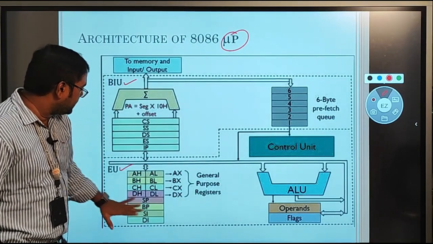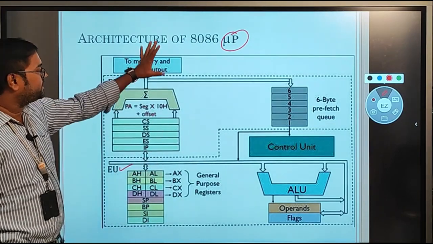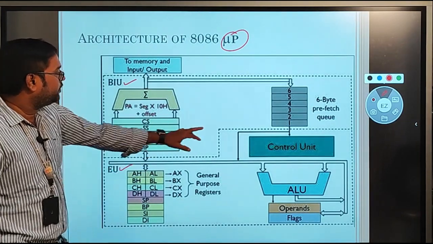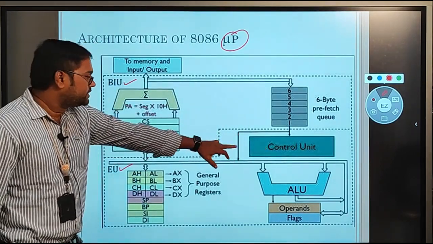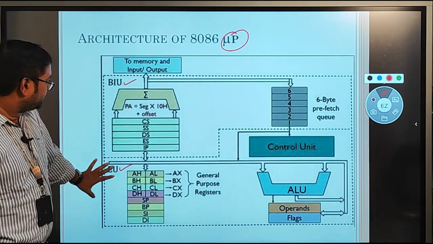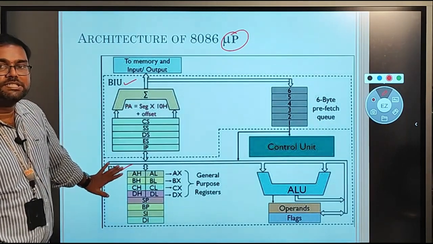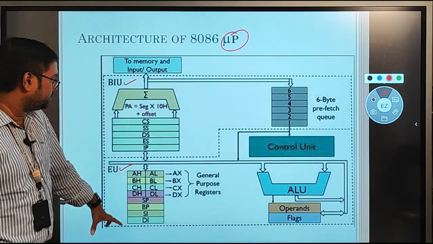And the second unit is the execution unit. After fetching the data completely, the decoder unit will completely decode the data, and after completion of this decoding circuit, the execution will be performed by this particular execution unit. So this is the execution unit.